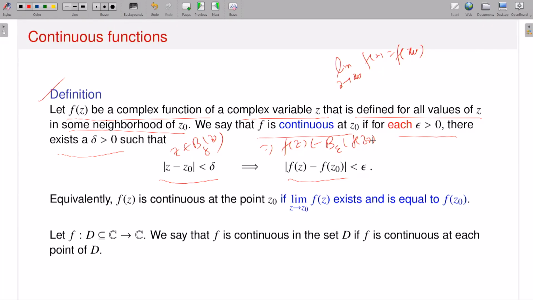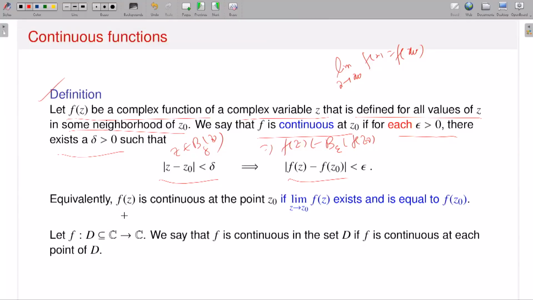So it is nothing but the same thing as the limit, but this time I demand that the limiting value should be the value of the function at that point z naught, where I am talking about the continuity of my function f. Okay, so equivalently, f is continuous at the point z naught if this limit exists. As I said, this is the limit I am talking about, and the value of the limit should be exactly equal to the value of the function at the point z naught. Okay, that is one definition.